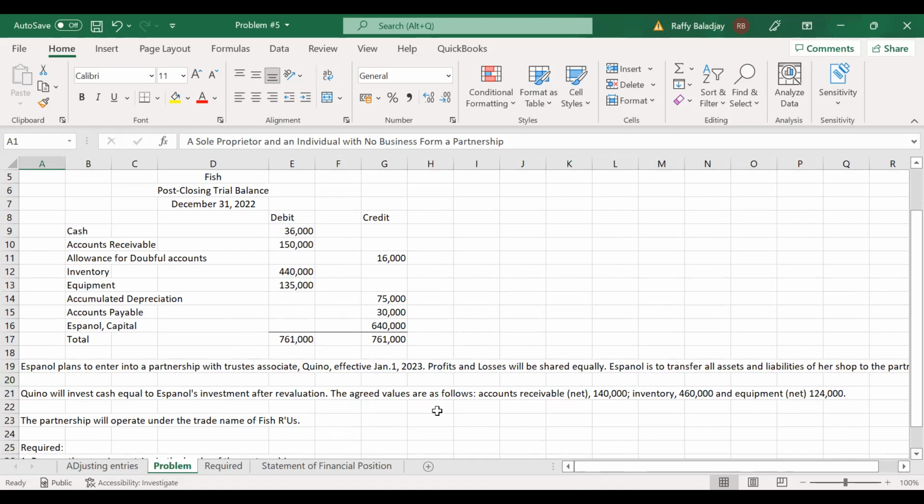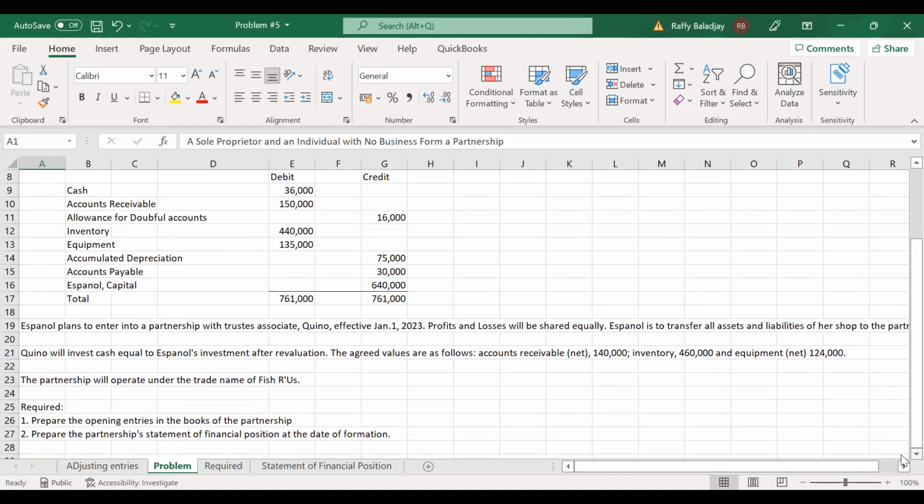The agreed revaluation are as follows. The accounts receivable will be recorded at 140,000. The inventory will be recorded at 460. And the equipment net of accumulated depreciation, you will have 124,000. And the partnership will operate under the trade name Fish R Us. Fish R Us, that's the name of the partnership.